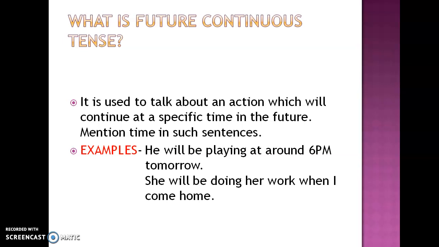For example, she will be doing her work when I come home. So the action that will continue will be she will be doing her work. And what will be the another action? When I come home. So before that she will be doing her work. This would be a continuous action.